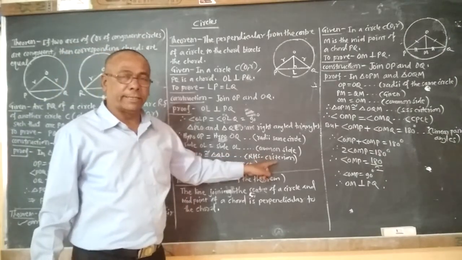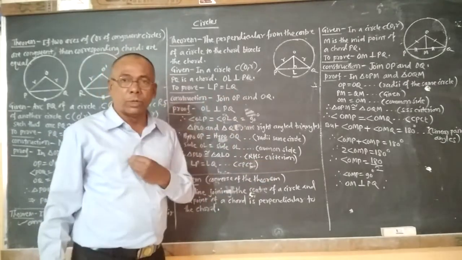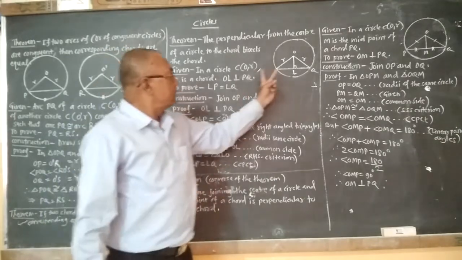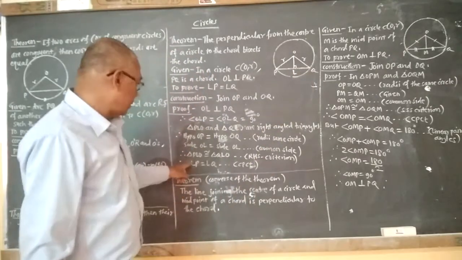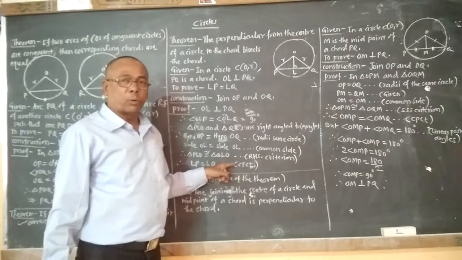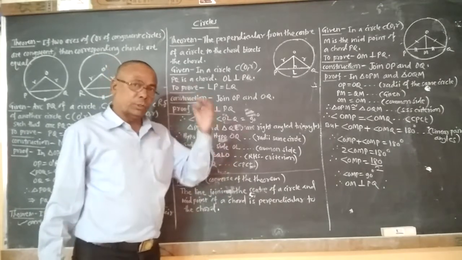And therefore if the two triangles are congruent, then corresponding sides must be equal, that is LP equal to LQ. So we have written here LP is equal to LQ, that is the corresponding parts of the congruent triangles, CPCT.